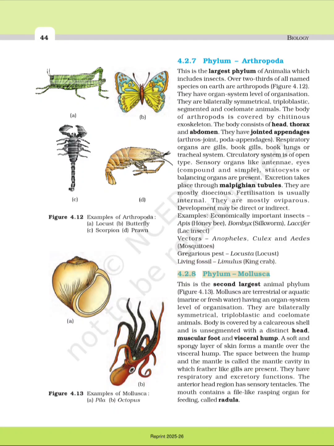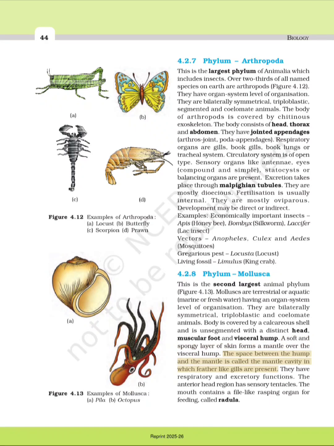4.2.8 Phylum Mollusca. This is the second largest animal phylum. Figure 4.13. Mollusks are terrestrial or aquatic, marine or freshwater, having an organ system level of organization. They are bilaterally symmetrical, triploblastic and coelomate animals. Body is covered by a calcareous shell and is unsegmented with a distinct head, muscular foot and visceral hump.